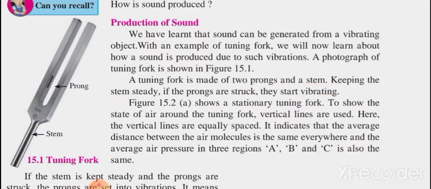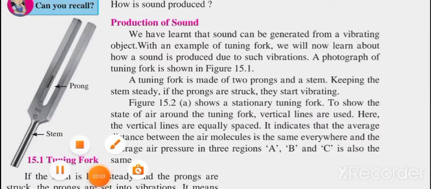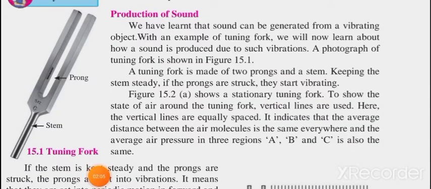You can observe here in this figure a stationary tuning fork. There is no movement. The tuning fork is in a steady condition, so it is stationary, which means there are no vibrations along with it.